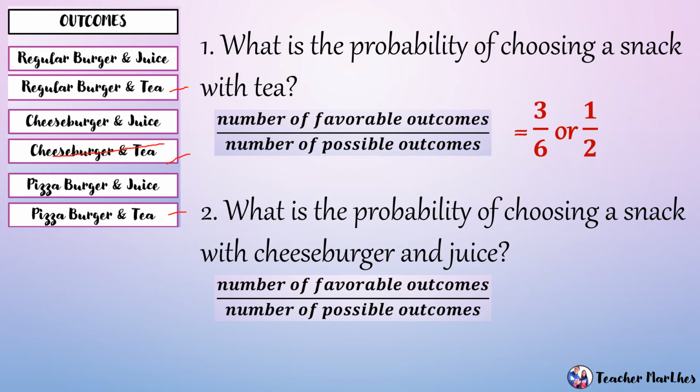So, we have number 1. Then, pizza burger and juice, pizza burger and tea. So, isa lang. Isa lang yung cheeseburger and juice. So, that is the favorable outcomes. When we say possible outcomes, lahat po ng nakalista dyan, 6. So we have 1/6. So the probability of choosing a snack with cheeseburger and juice is 1/6.